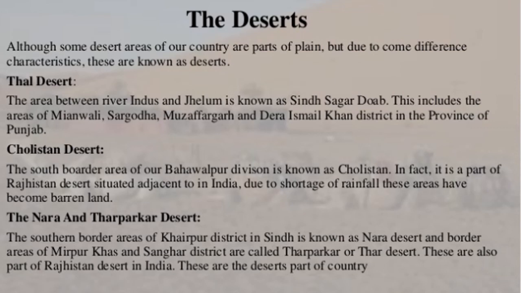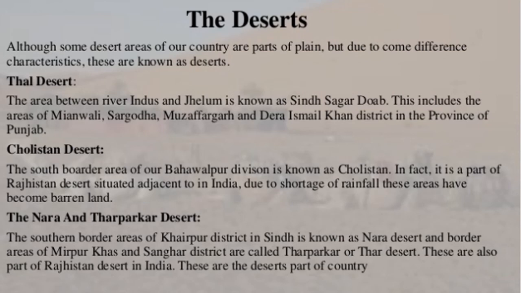Also, some deserts of the country are part of plain, but due to some different characteristics, they are also known as deserts. So number one is Thal Desert. Thal Desert is the area between the river Indus and Jhelum. It is also known as Sindh Sagar Doab. This includes the area of Miawali, Sargodha, Muzaffargarh and Dera Ismail Khan district in the province of Punjab.